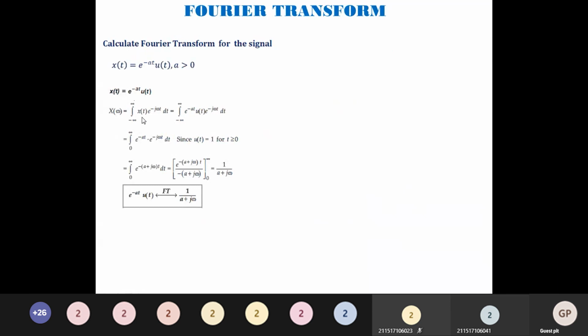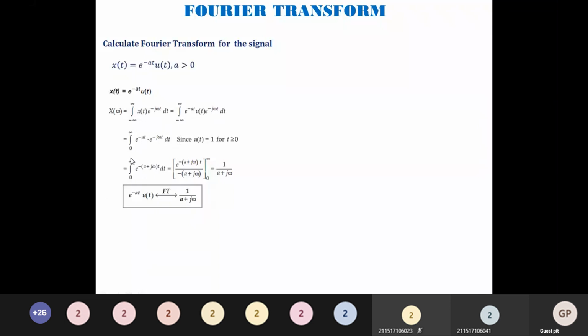Now what I do is I substitute this x of t. So e power minus at u of t e to the power minus j omega t dt. We know that whenever we have u of t, we can rewrite the limits from 0 to infinity. 0 to infinity e power minus at e to the power minus j omega t dt. E power a into e power b can be combined as e power a plus b. So I am taking minus t outside, e power minus t into a plus j omega.